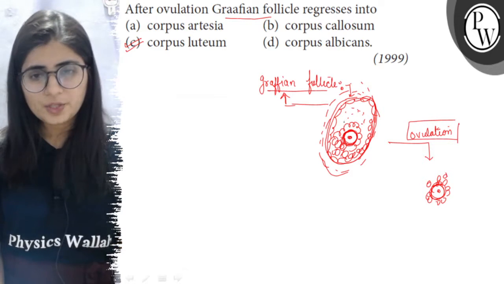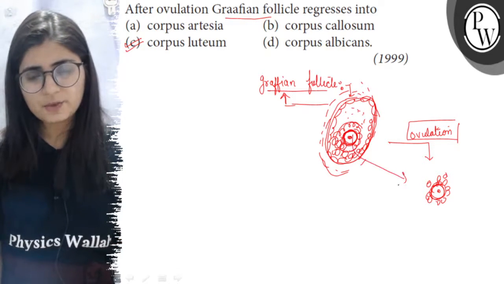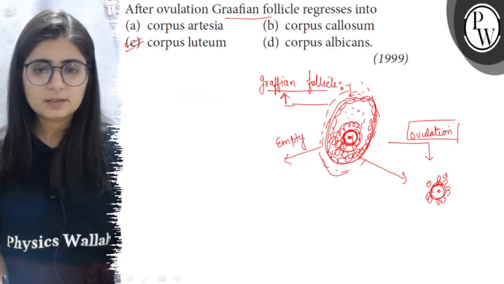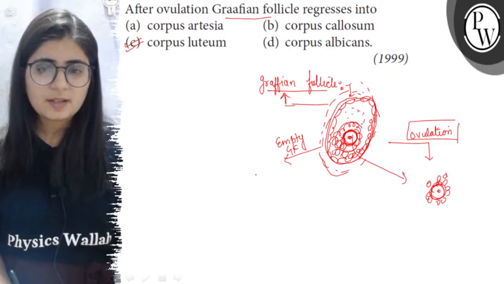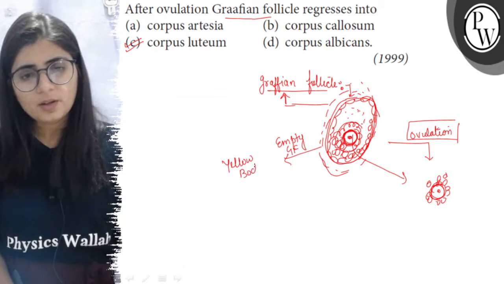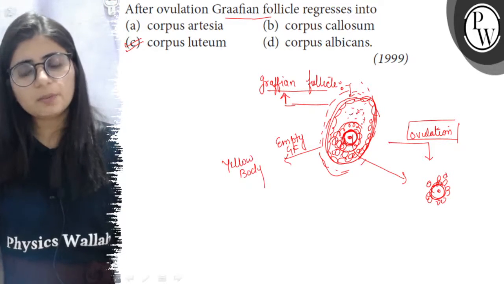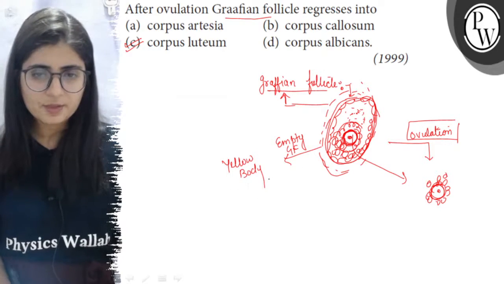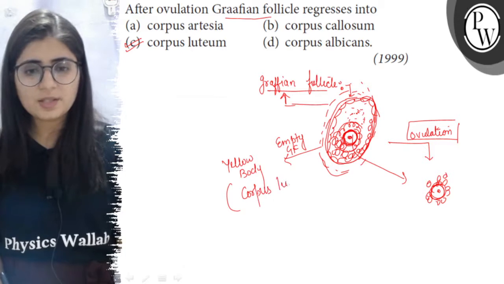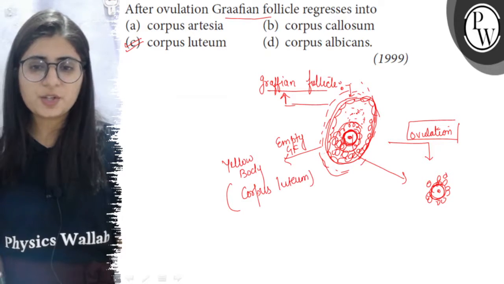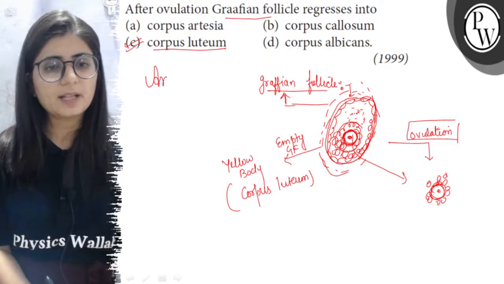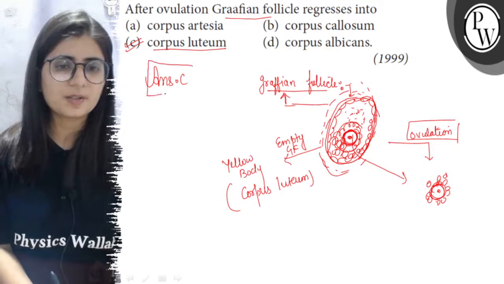Now after ovulation, as these structures have been released, the empty Graafian follicle changes into a yellowish structure or a yellow body, where this cavity is filled with blood clots and carotene pigments. So its color is yellow, and this yellow body is known as corpus luteum. So after ovulation the Graafian follicle regresses into the corpus luteum. So the right answer of this question is option C.